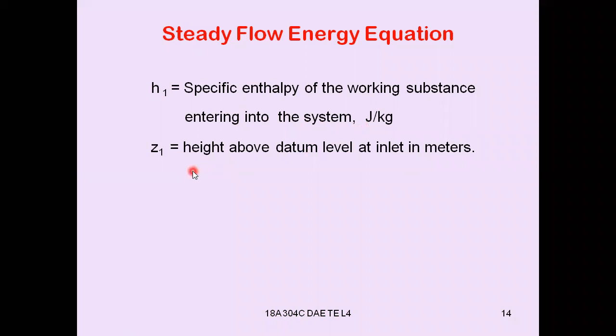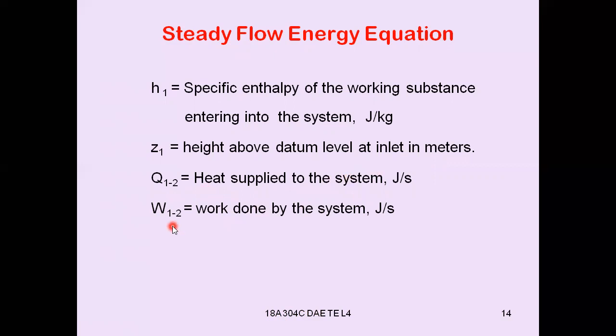And Z1, height above datum level, that is called datum head, at inlet in meters. And Q1-2 is the heat supplied to the system in joule per second.